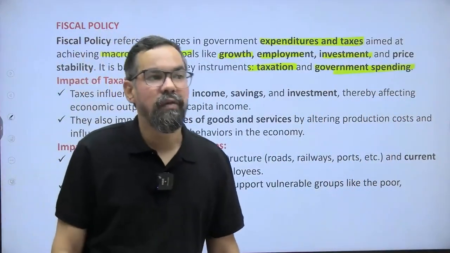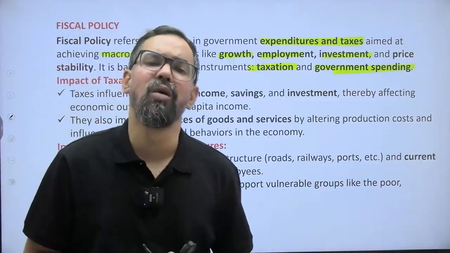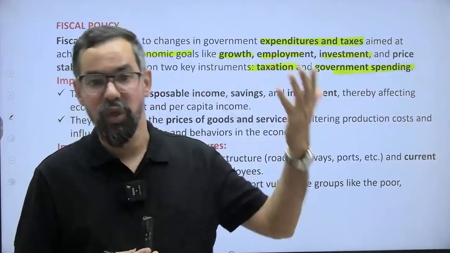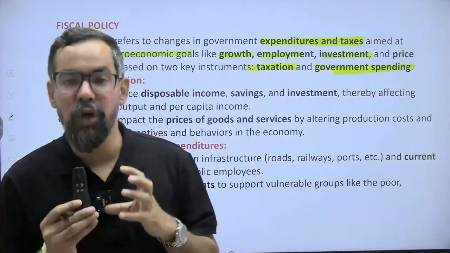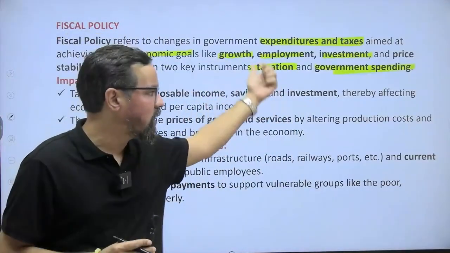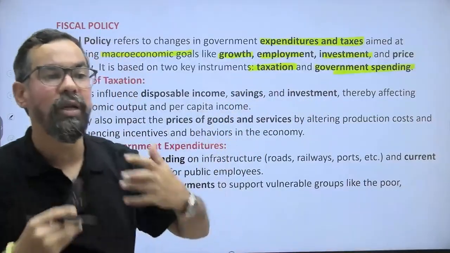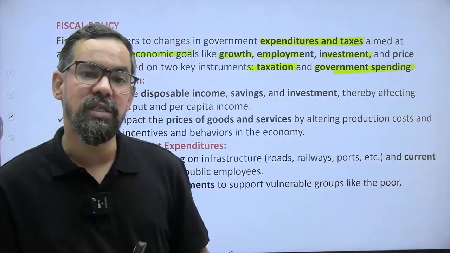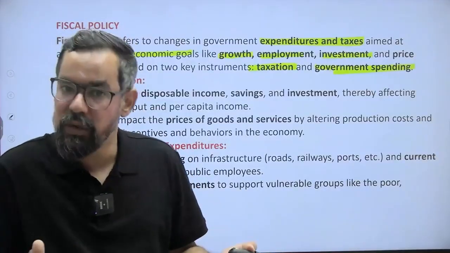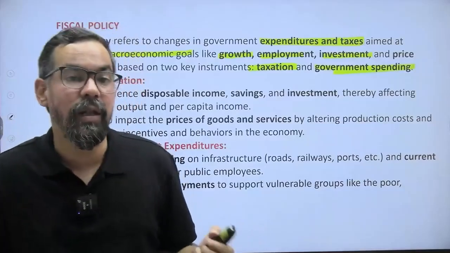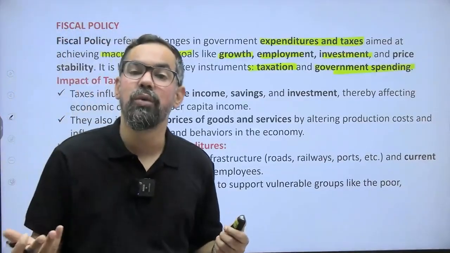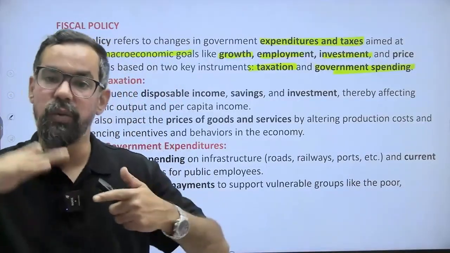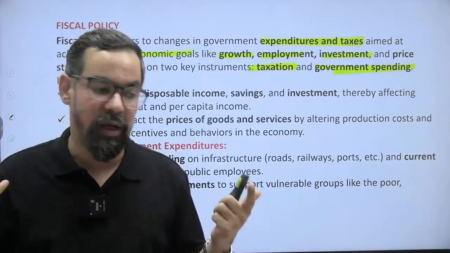Let's say there is high inflation, so what will the government usually do? They'll increase the taxes. When they increase the taxes, the prices will go up and the consumption of the economy will come down. Another one is government spending: if the government wants to increase their expenditures, they have to reduce the taxes. If they reduce the taxes, people will have more money in their hand, which is also known as disposable income. So their disposable income will increase, and they'll create more demand.